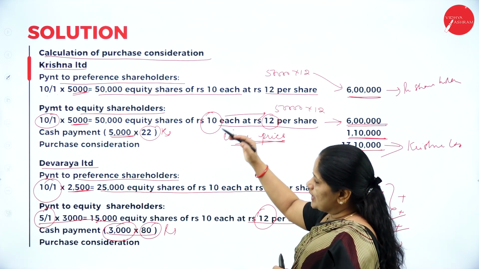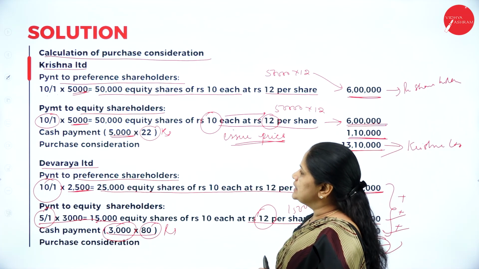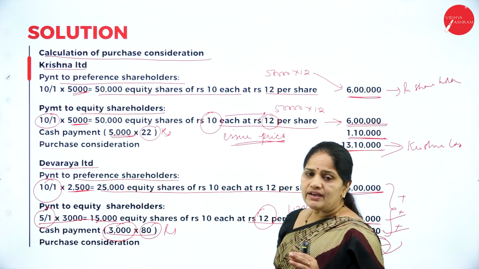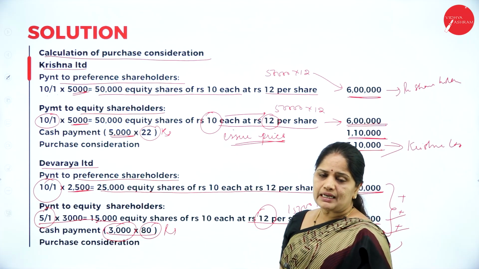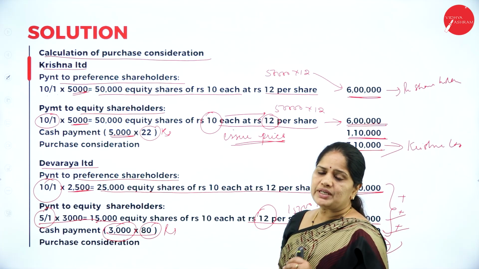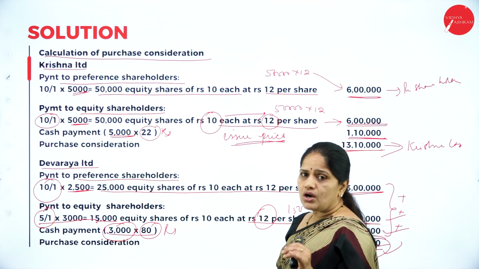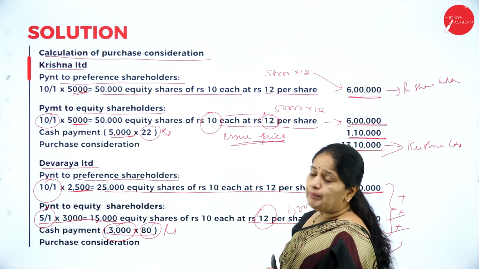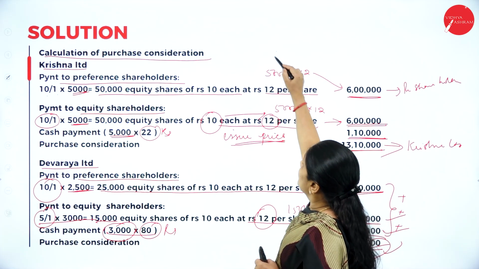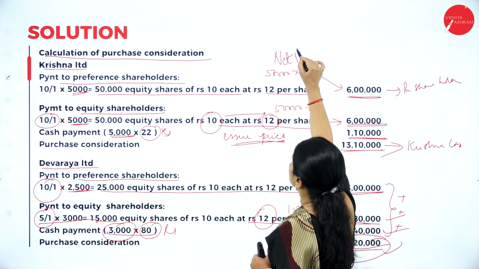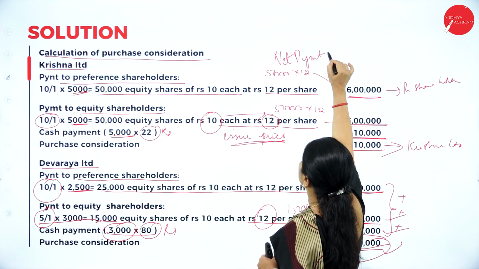So here we have the calculation of purchase consideration. Whenever you are given a problem of amalgamation, the first step is to calculate the purchase consideration if it is not given. Here it is the payment method. They have followed the net payment method of purchase consideration.